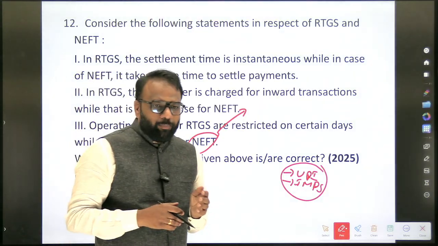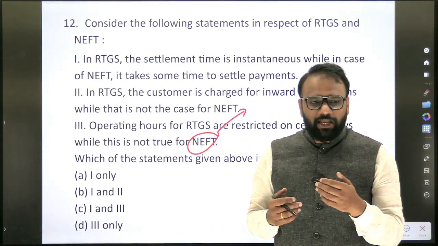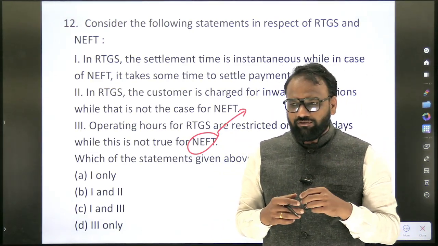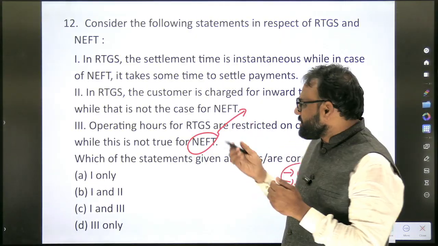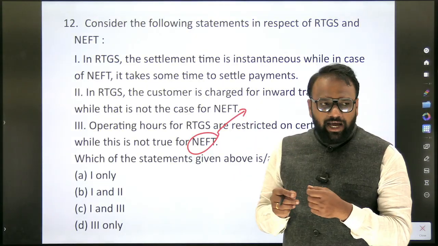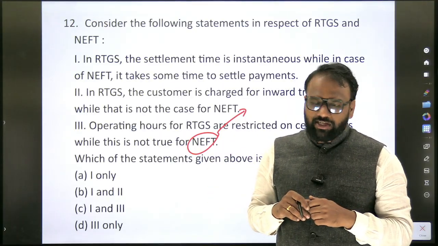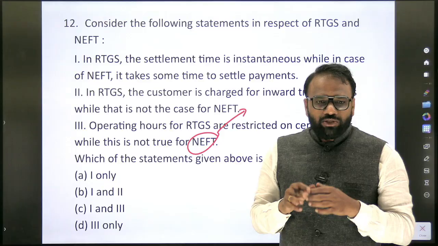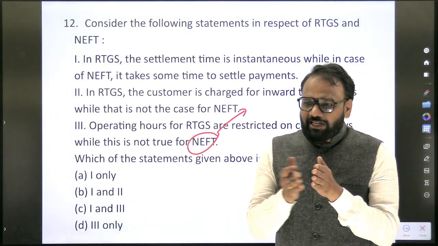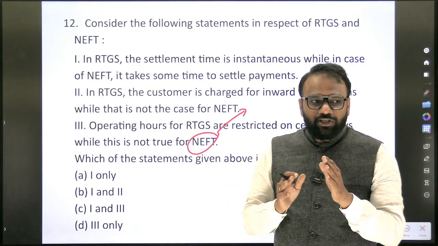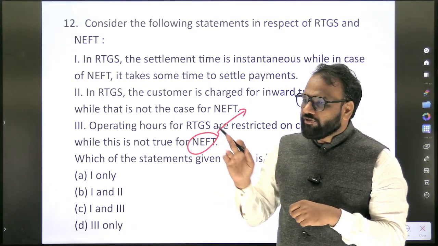Before the arrival of UPI, the majority of transactions used to take place with the help of RTGS and NEFT. Here, the basic difference we need to know: RTGS is real time. As soon as you send the money, the other person will receive it. It is instantaneous. Whereas in case of NEFT, half-hour batches are run. Whatever transaction has taken place now, after half an hour one batch will run and all the transactions will complete. So there is a slight delay in case of NEFT. There is no delay in case of RTGS.